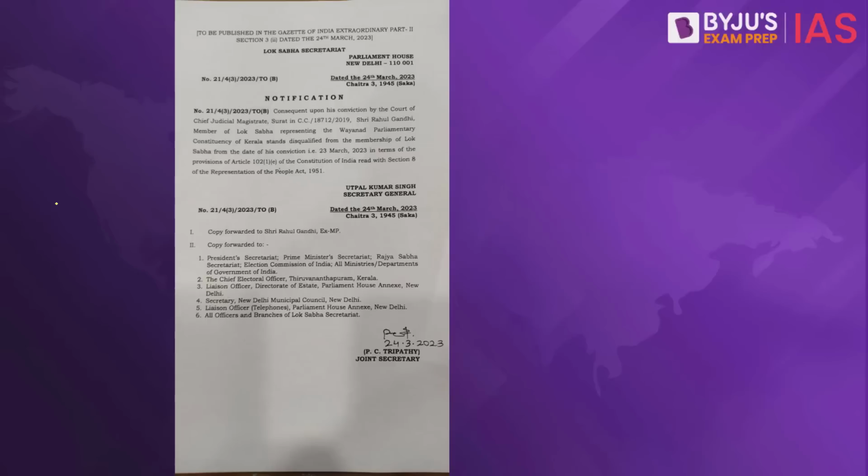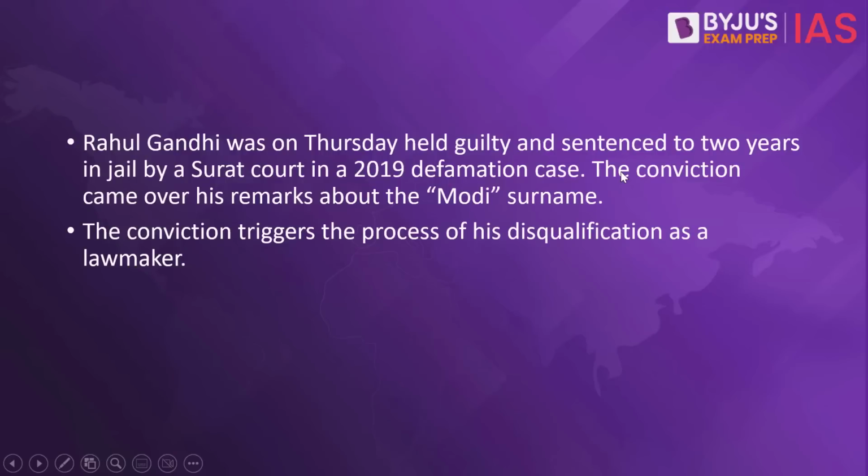Now, this is the official letter coming in just today from the Secretary General of the Lok Sabha, under which the announcement has been made that Sri Rahul Gandhi, member of the Lok Sabha from the Wayanad parliamentary constituency of Kerala, has been disqualified from the membership because of his conviction on 23rd of March by the Surat court as per the provisions of section 8 of the Representation of People Act of 1951.